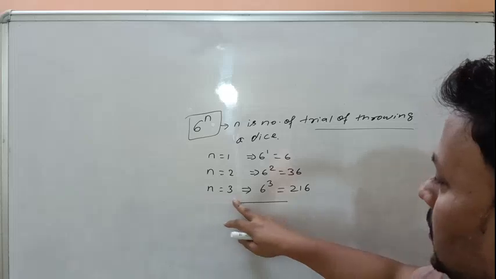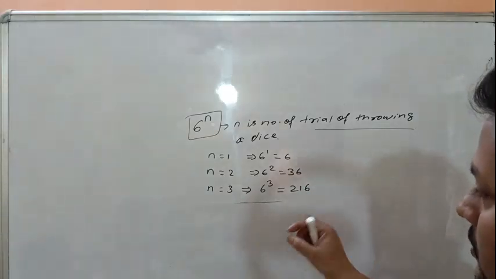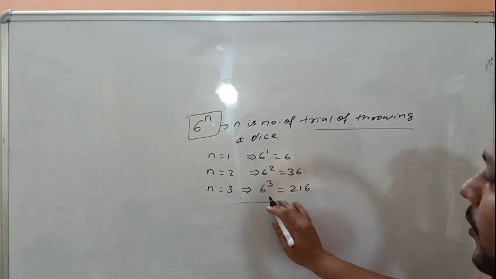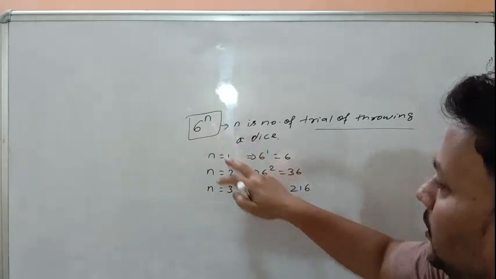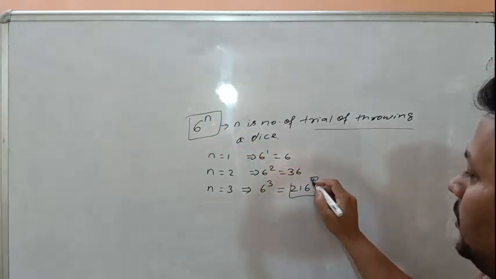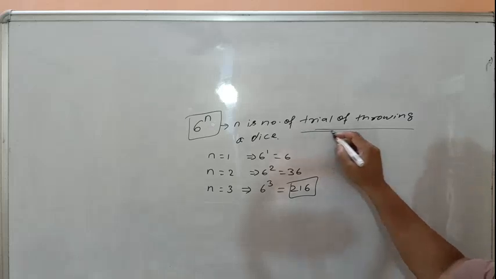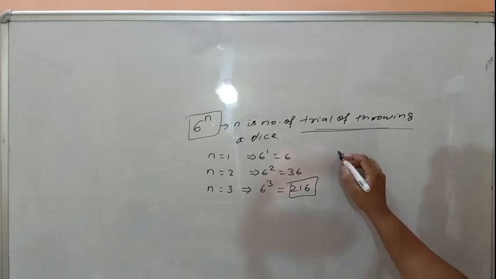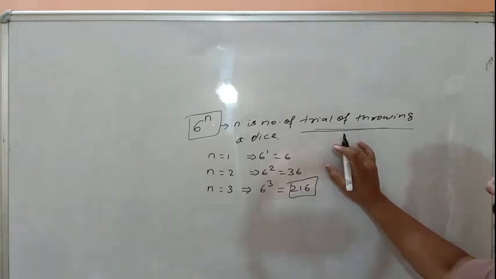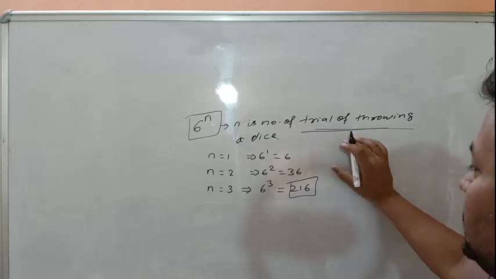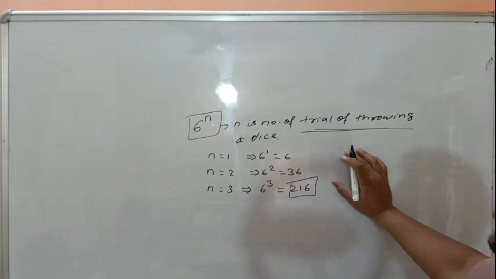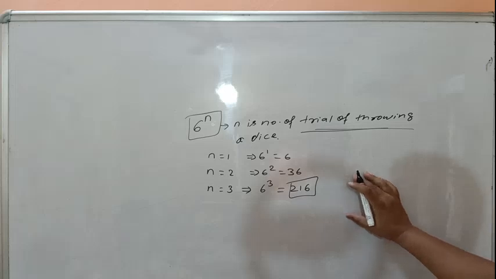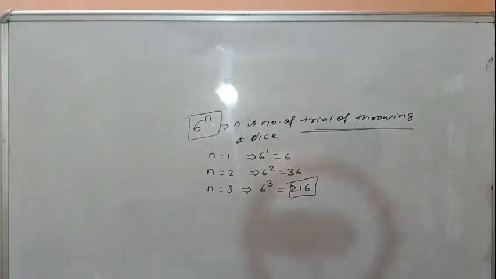If a dice is thrown thrice or 3 dice are thrown together, the number of outcomes will be 6 to the power 3, that means 216. This is the important formula to find only the number of events. But to do questions we have to list all the outcomes so that we can study the events.